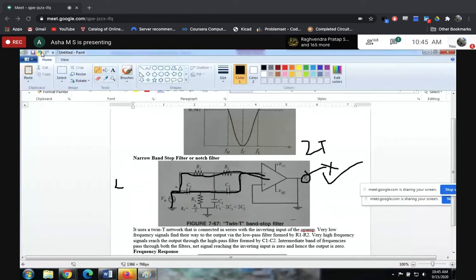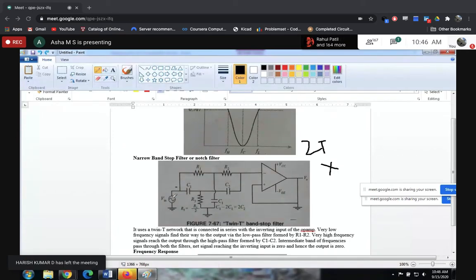So now it should reject intermediate frequencies, correct? So what happens at the intermediate frequency? The capacitance offered by this one is very less. So that intermediate frequency should not reach this path, right? Thereby it will not select this path, it will select this path.